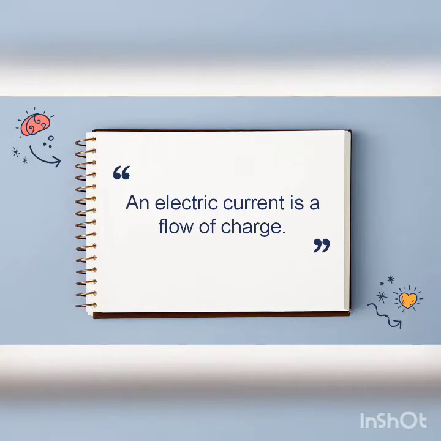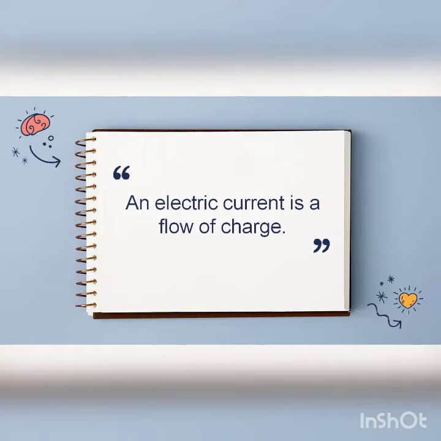Now what is charge? Let me tell you one thing. What is matter? You know that anything that occupies space and has mass is known as matter. This matter is made up of the tiniest particles named molecules. These molecules are also made up of the tiniest particles named atoms. If you combine atoms you get a molecule, and if you combine molecules you will get matter.